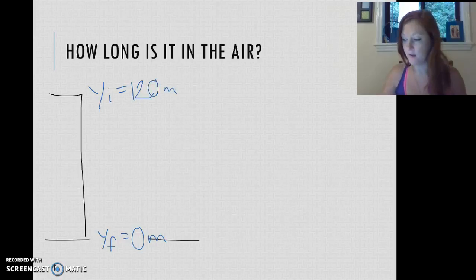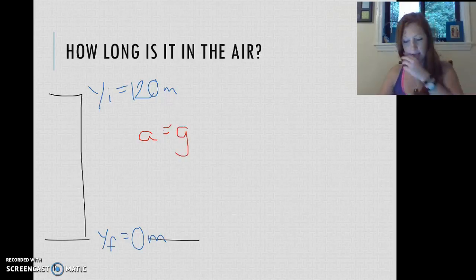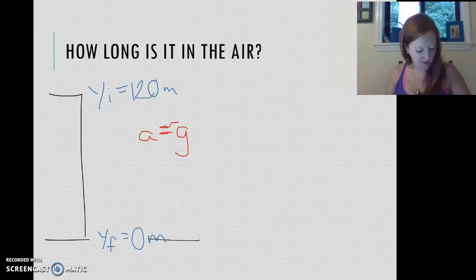Now, we also know a few other things. Like everything that's just falling, we know acceleration is going to be g. And in this case, I'm going to say it's g downward, so I'm going to say it's negative g. Then you could set this up a little bit differently, but we'll go over that when I get there. Our next thing that I know is that this ball is dropped. Because it's dropped, we know that our initial velocity is 0 meters per second.